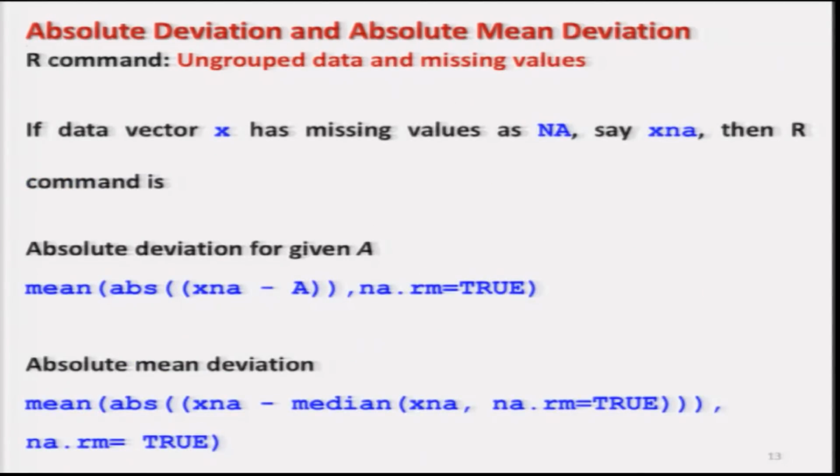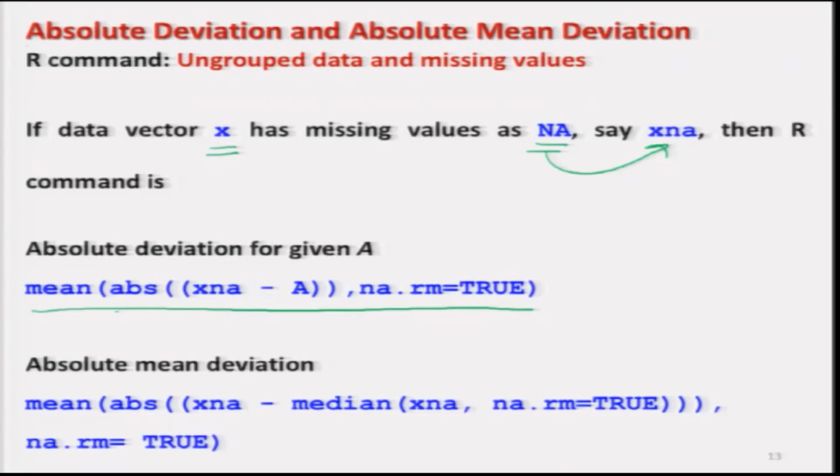Now, in case I have ungrouped data with missing data, suppose I have this data vector x, and whatever values are missing in this vector are denoted by NA. In case I have missing values in an ungrouped data, then the absolute deviation is going to be computed by this command. You see, I have done nothing new here.